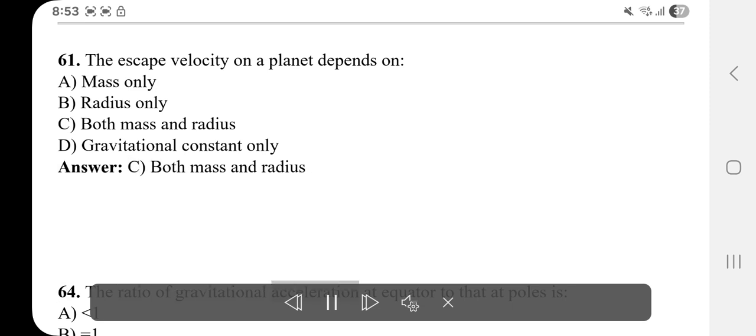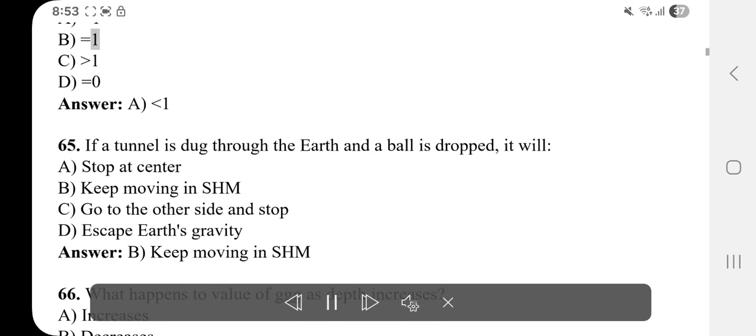64. The ratio of gravitational acceleration at equator to that at the poles is A. Less than 1. B. Equals 1. C. More than 1. D. Equals 0. Answer: A. Less than 1.